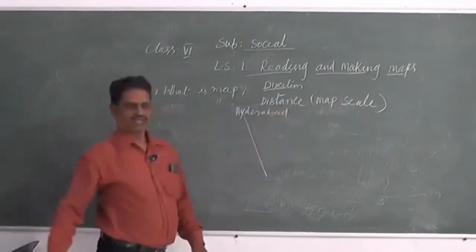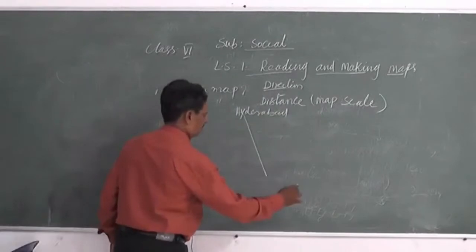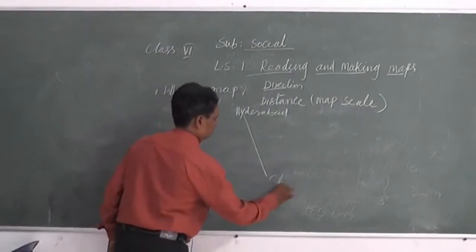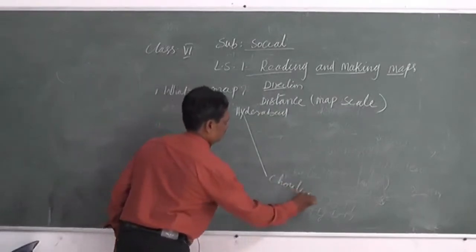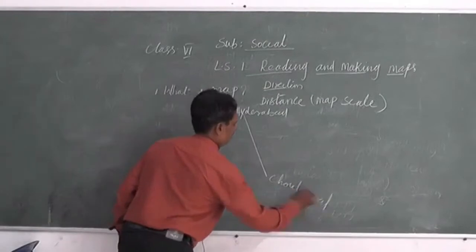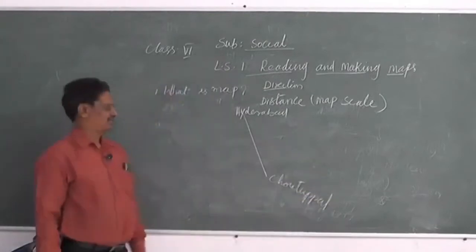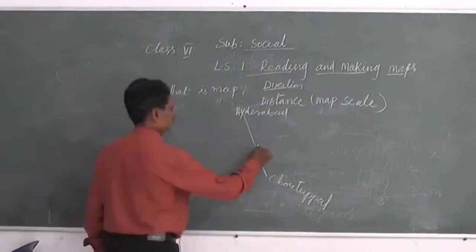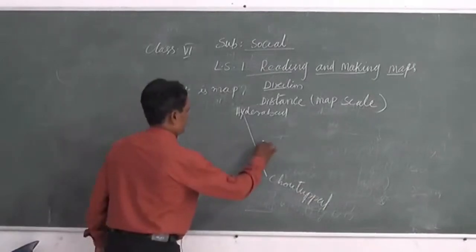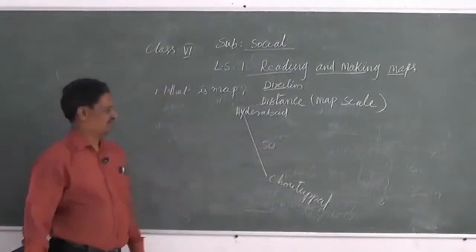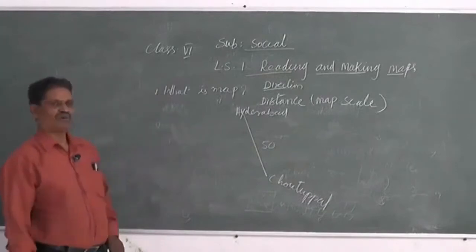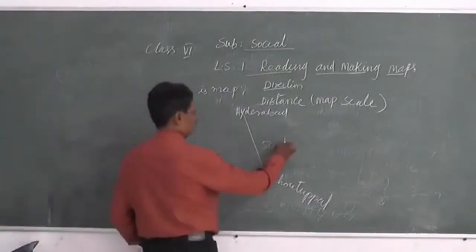Okay, we call that Chowtuppal. Okay, how many kilometers? 50 kilometers. Okay, can you draw 50 kilometers on the map?